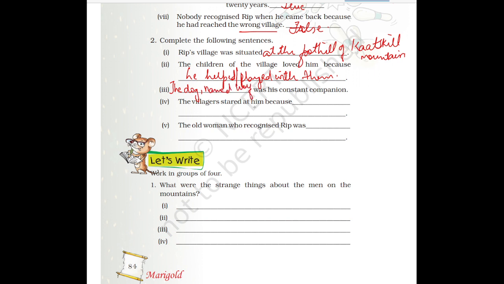He was his constant companion. The villagers stared at him because no one knew him. The old woman who recognized Rip was his old neighbor. So how did the old woman recognize Rip? Because she was his neighbor, she recognized him.